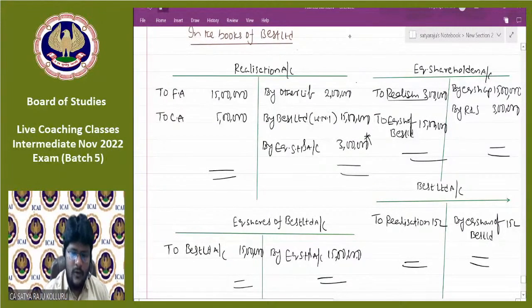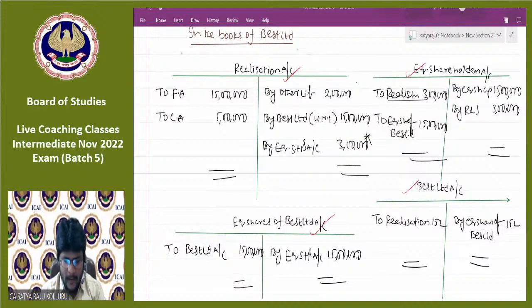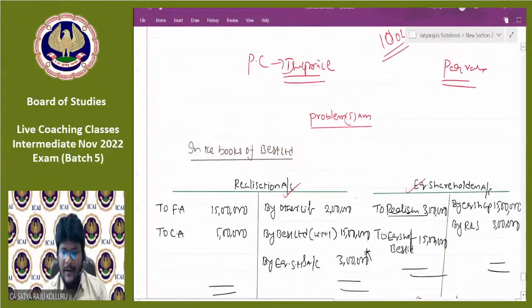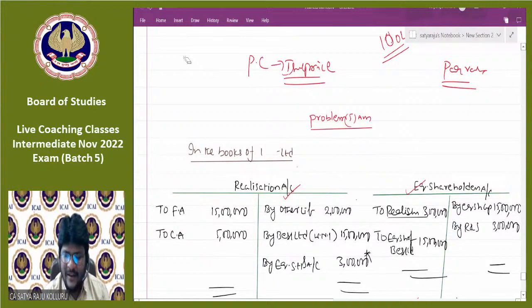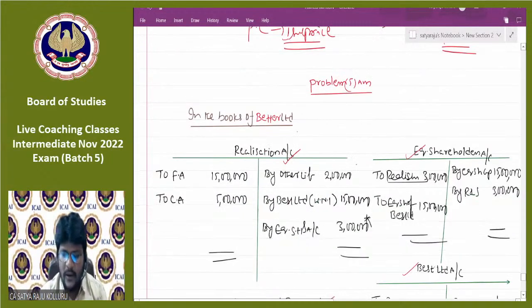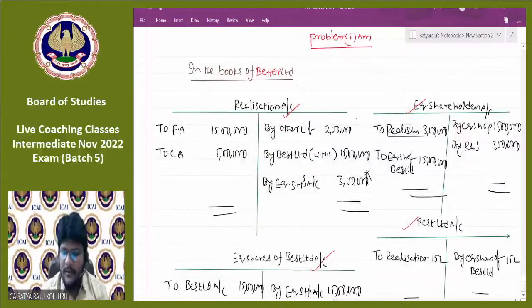If you observe here, realization account is closed. Just now we closed the equity shareholders account. Equity shares of Best Limited also closed. Best Limited already closed. Are you with me, all of you? Such a simple accounting treatment we need to follow in the books of Better Limited. Sorry, here I put Best Limited; it is in the books of Better Limited. I just wrote it wrongly, but the entire discussion I made correctly. This is in the books of Better Limited, which is the selling company.